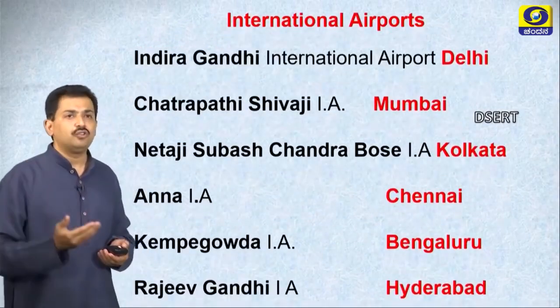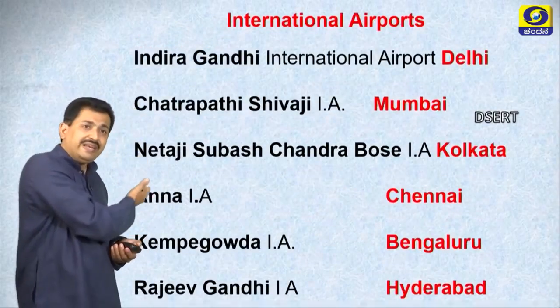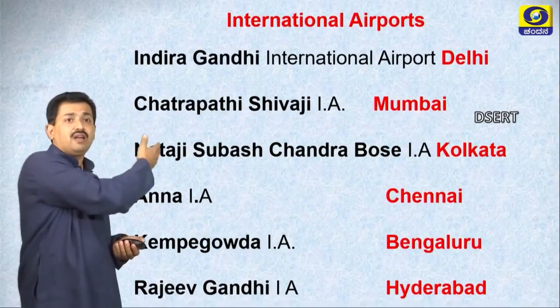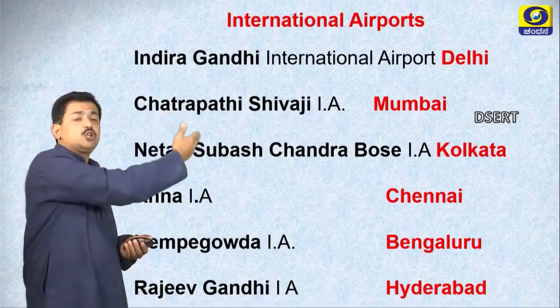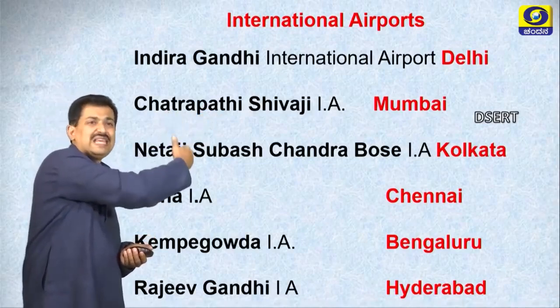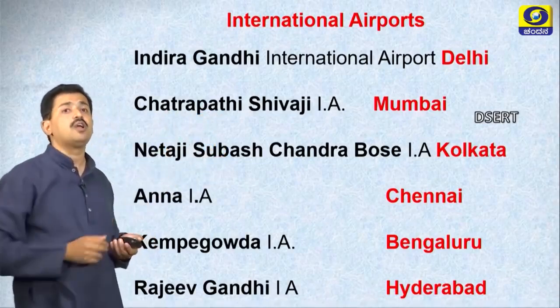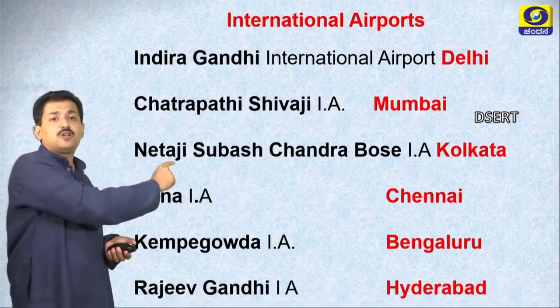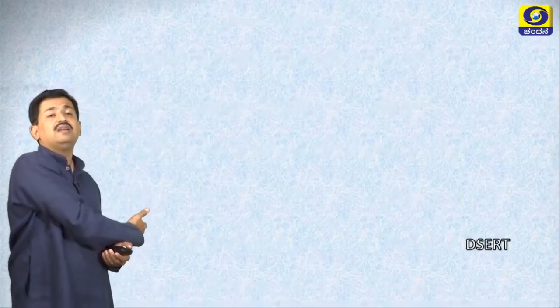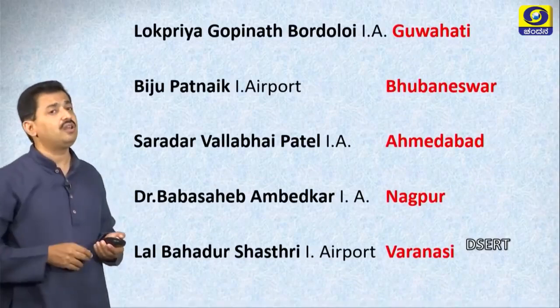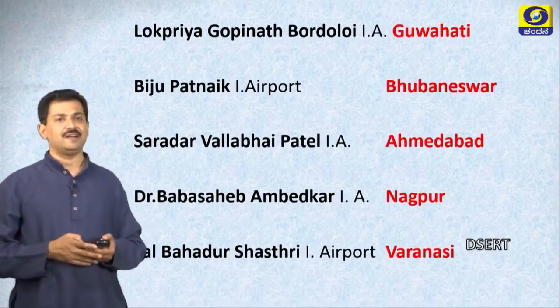Next, let us see on the screen, you have many international airports here. Indira Gandhi International Airport is situated at Delhi. Chhatrapati Shivaji International Airport, IA stands for International Airport, Mumbai. Netaji Subhash Chandra Bose International Airport, Kolkata. Like this, all these are important international airports of India.